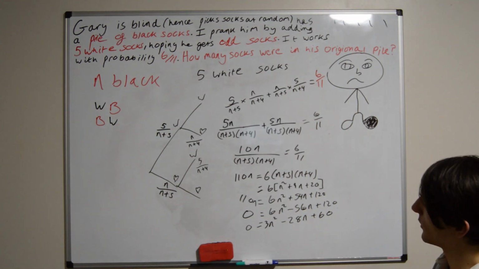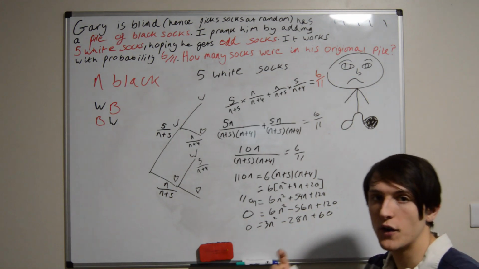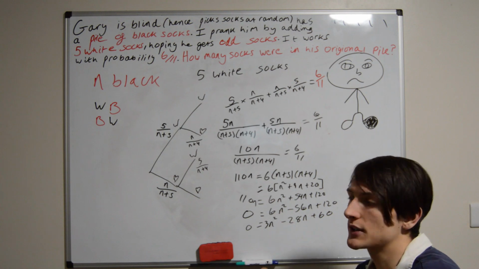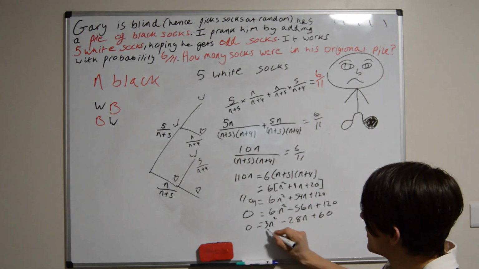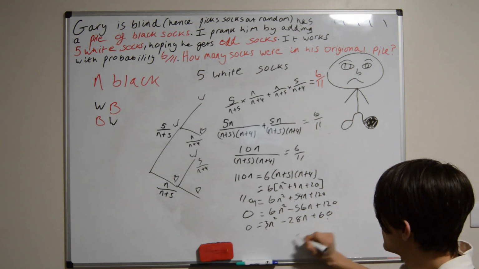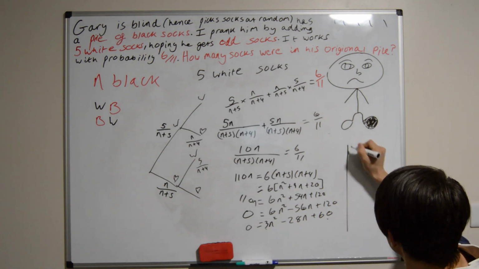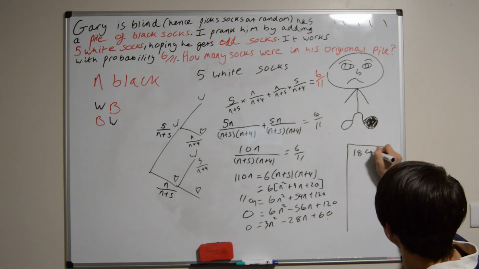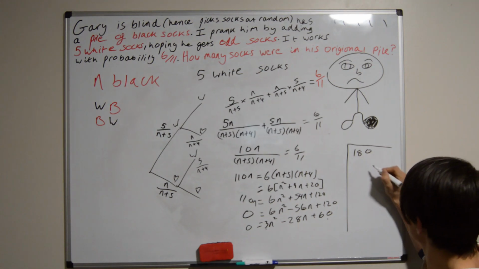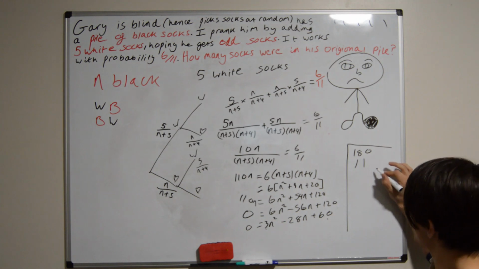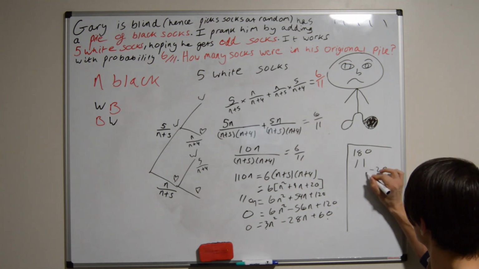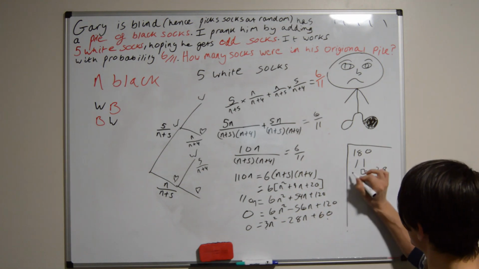And now, what can we do here? You can plug this into the quadratic formula. If it's a calculator exam and you have your calculator, I'd do that, that's the quickest method. Or try and factorise. Let's use the AC method. It's going to be A times C. Now if you don't know the AC method, go and learn this. It's very useful. We want two things that times to give 180, and add to give minus 28.